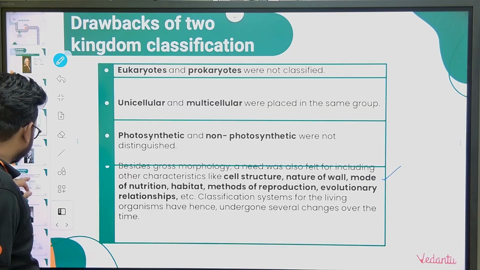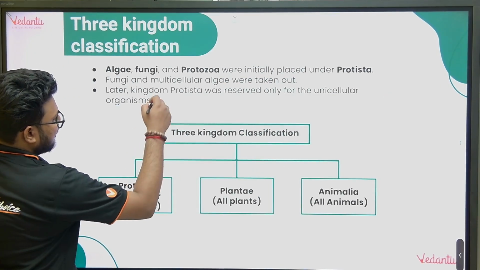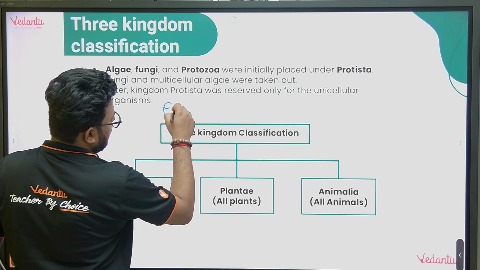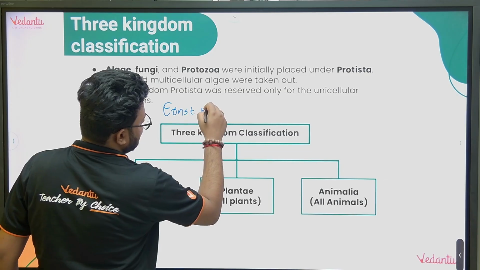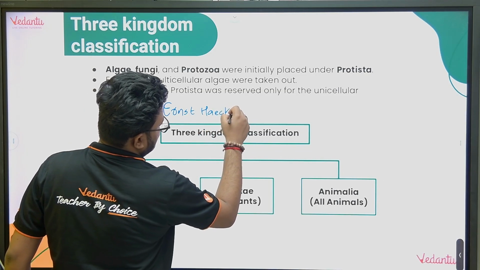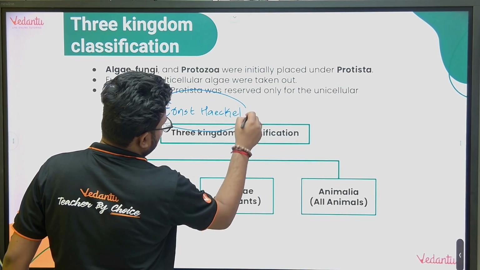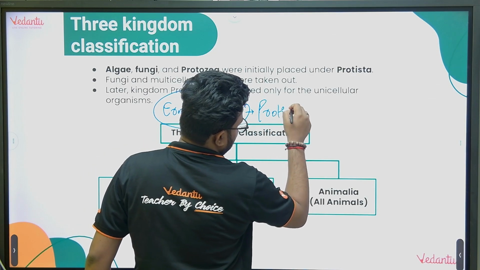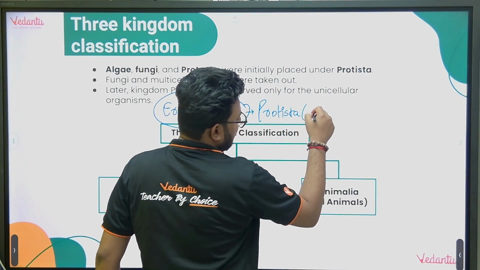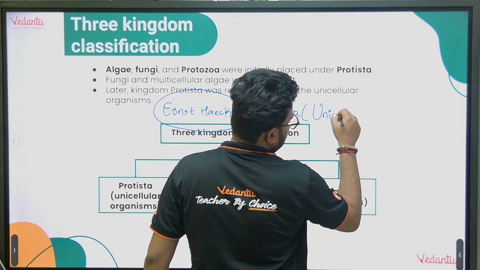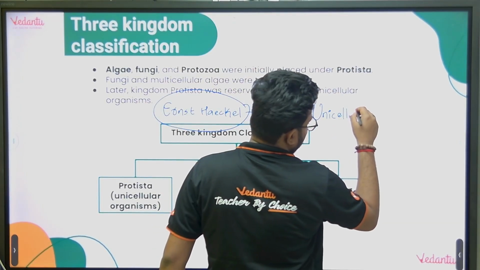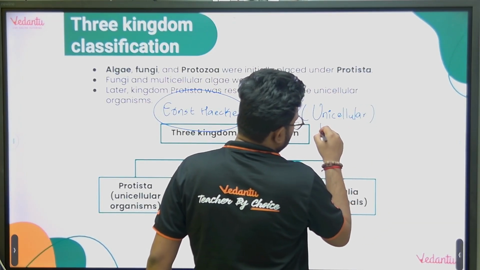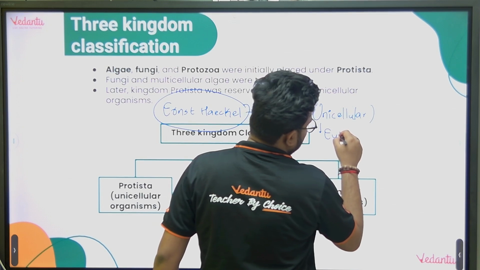So the three kingdom classification was given by Ernst Haeckel, and he introduced the kingdom Protista. Protista includes all the organisms which are unicellular, and one more important thing, which are eukaryotes.